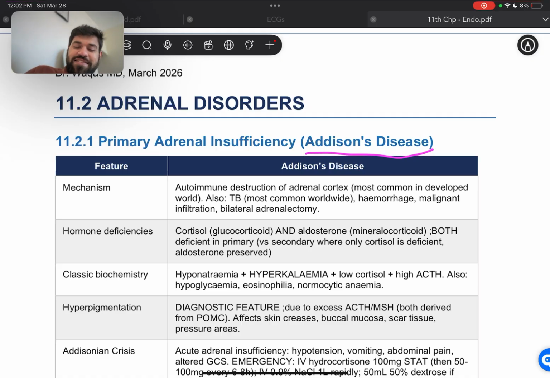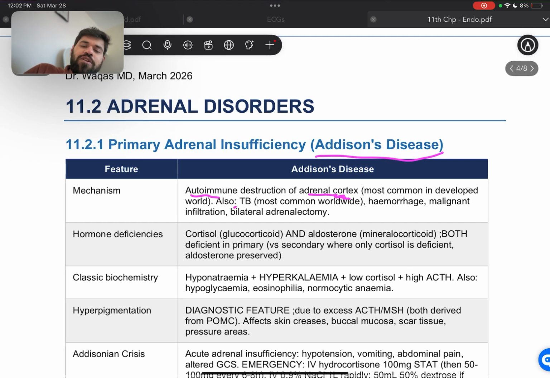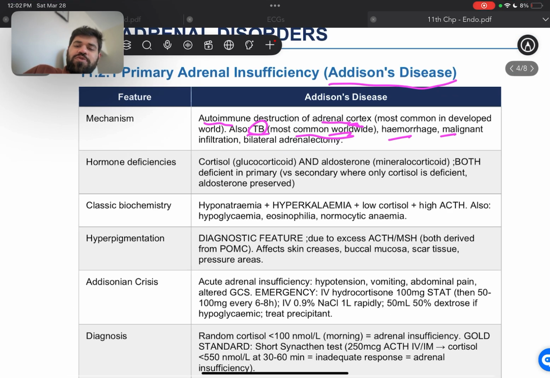So Addison's disease, the mechanism is autoimmune destruction of the adrenal cortex, most common in the developed world, and also TB, which is most common worldwide. It can also be due to hemorrhage, malignant infiltration, and bilateral adrenalectomy. Hormone deficiency, so cortisol, glucocorticoid, and aldosterone, mineralocorticoid, or both.